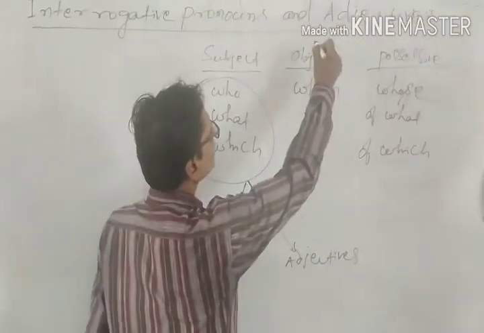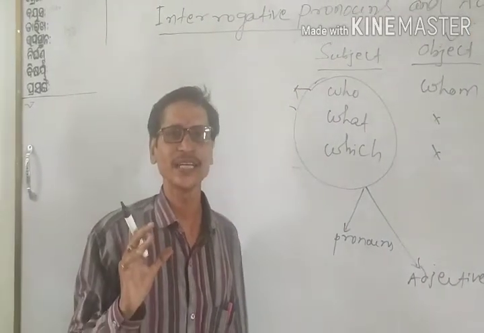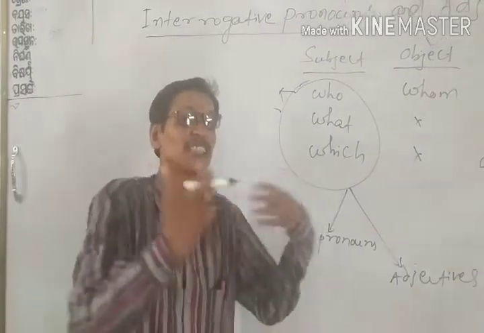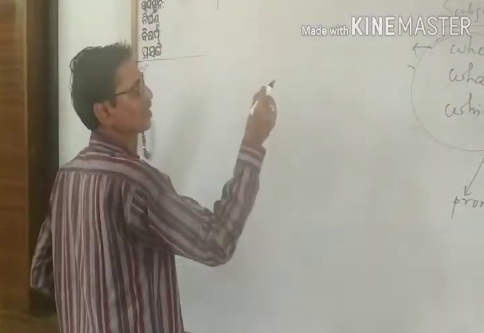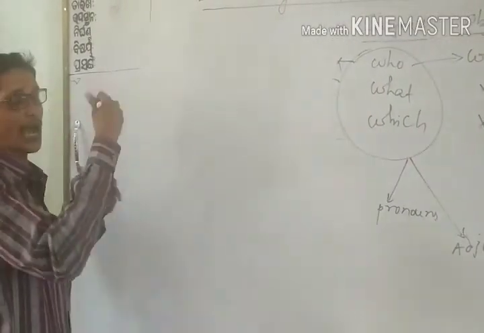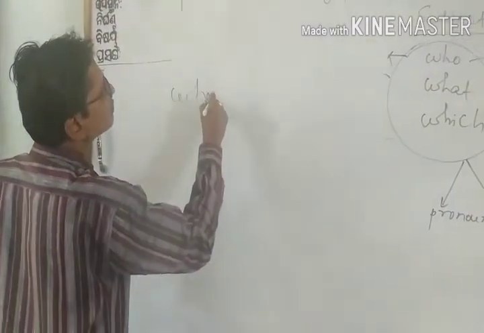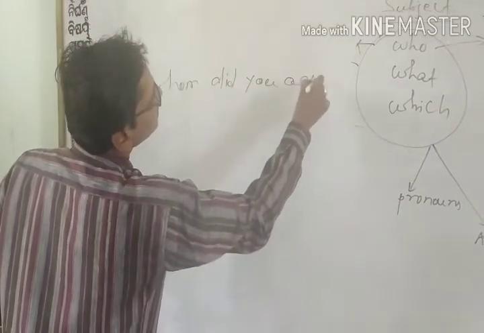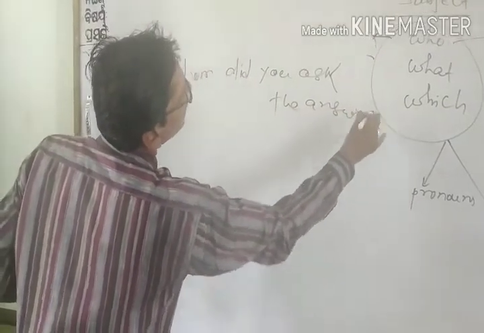Now, we will discuss how these interrogative pronouns are used as objects. That means it is asking a question about an object. Okay? The object of who is whom. Here we can use it to ask about the person as its object. Whom did you ask the answer? Whom did you ask the answer?